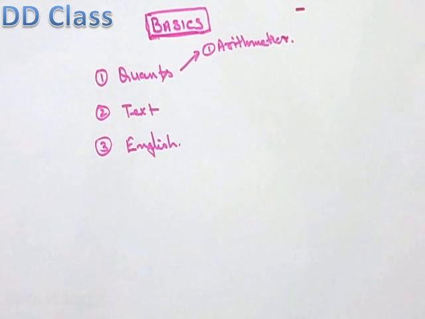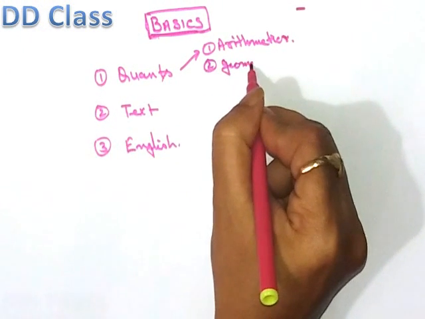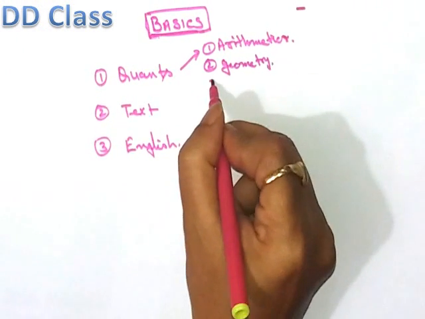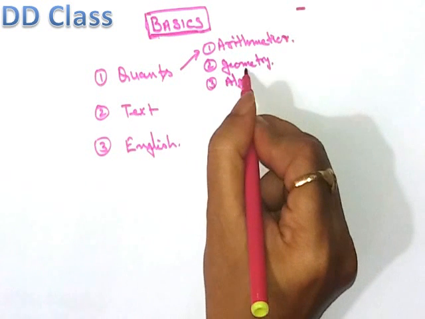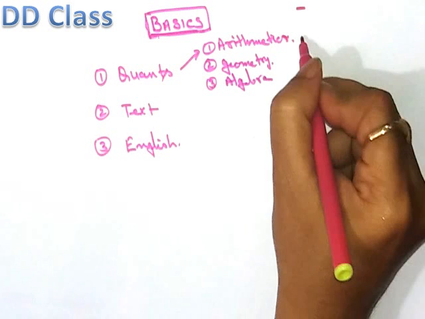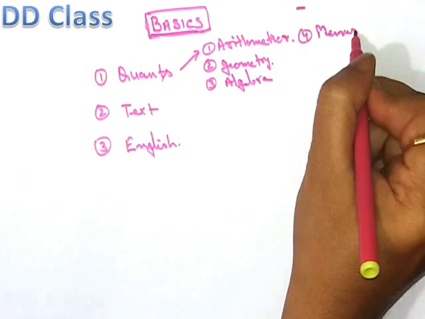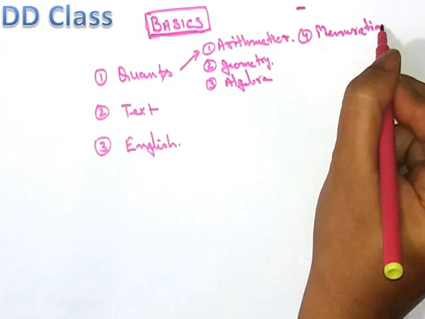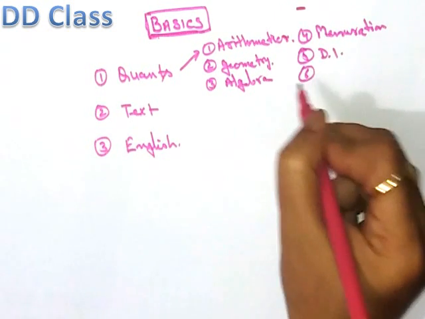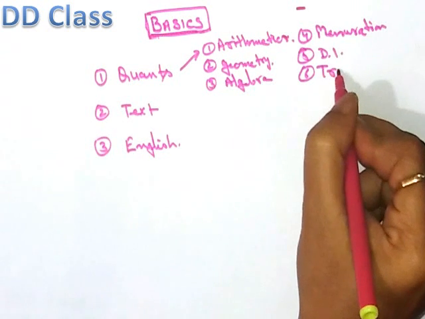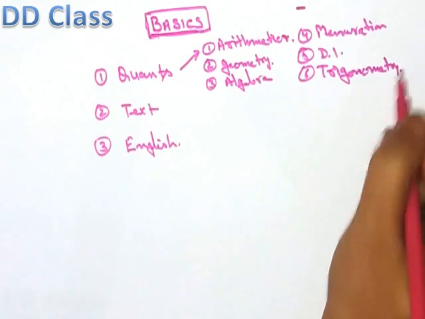Now the second one is geometry. This one is again a somewhat complex subject, as we feel. The third one is algebra. Oh my God. The fourth is mensuration, a deadly affair you can say. The fifth one is DI, data interpretation, and the sixth one is trigonometry. So these parts we will discuss.